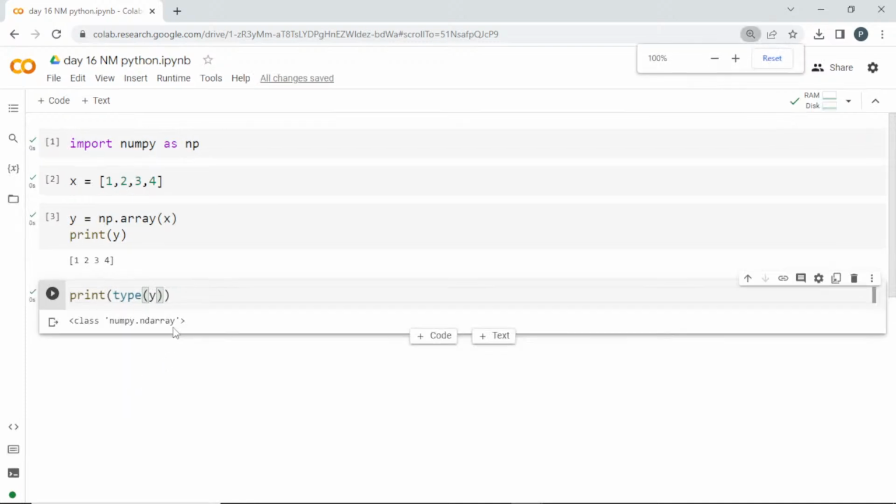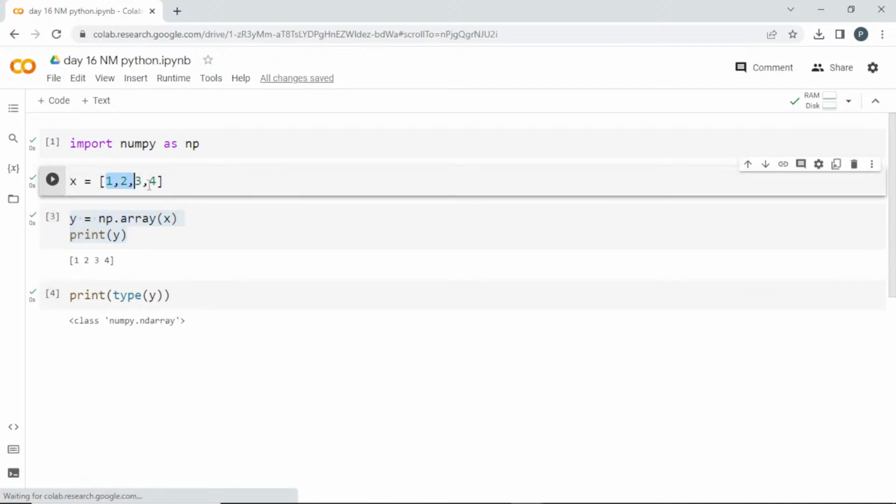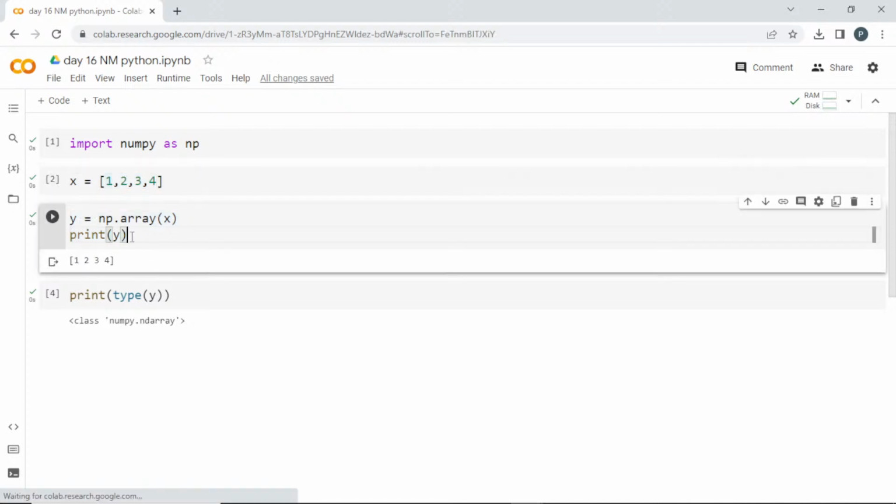Okay, guys, it belongs to numpy ndarray. I told you, it is n-dimension array, and we have created a numpy array. See here, if you store a Python list, it will be stored in different places in your memory. But when you store it as a numpy array, it will be in a continuous place, so that when you try to access it, it will be much faster. That's the key difference between a Python list and a numpy array.